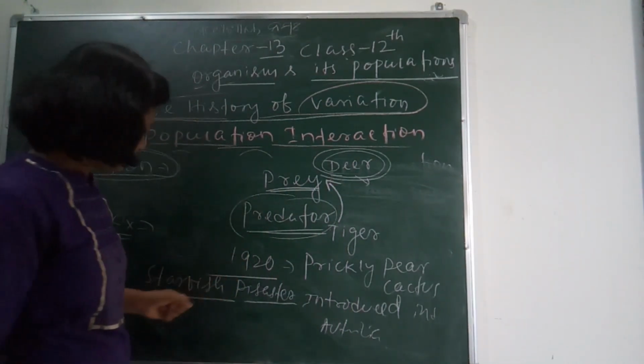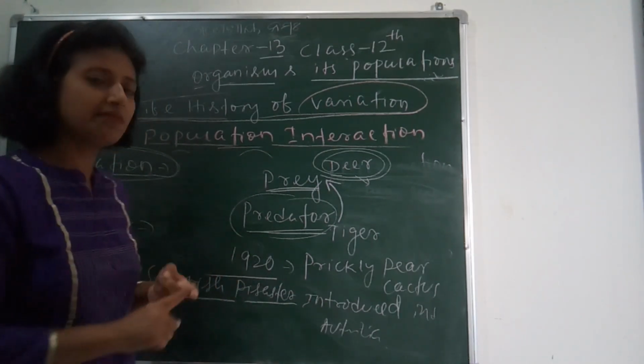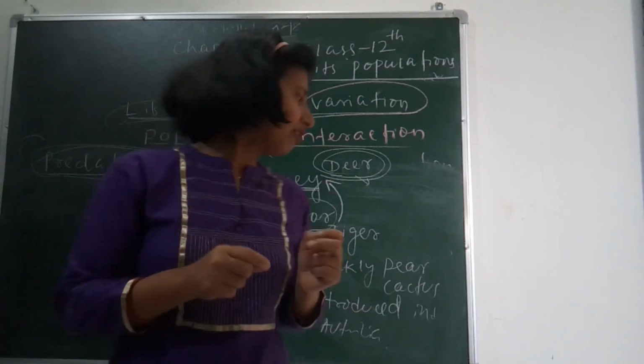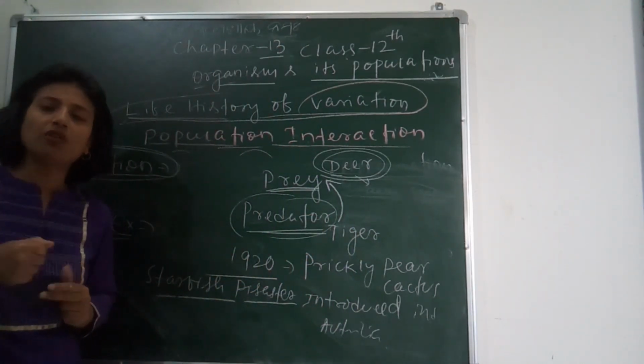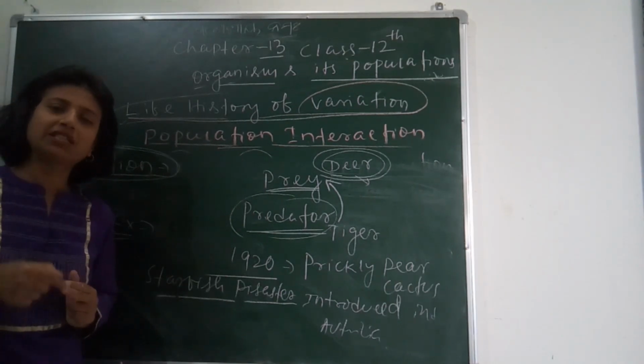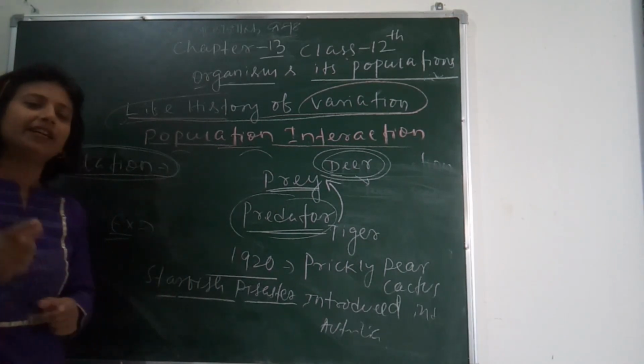In exams, only the examples will come, for which organism. Suppose the question will come, how is the prey population brought under control in Australia or in North America, and so on.